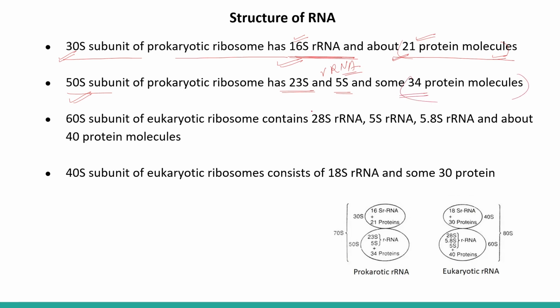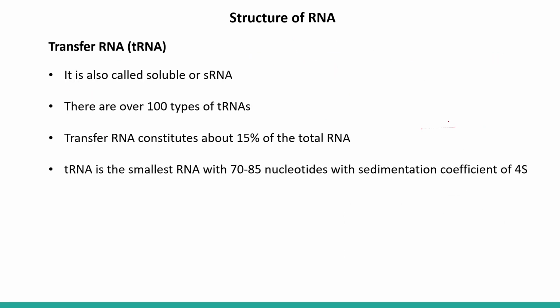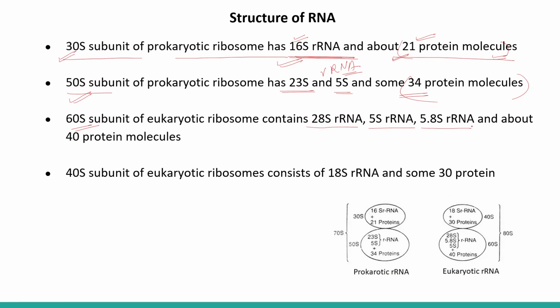34 protein molecules. In the same way, the larger subunit in the case of eukaryotic ribosome, that is 60S type, has 3 different types of rRNA, that is 28S rRNA, 5S rRNA, 5.8S rRNA and about 40 protein molecules.